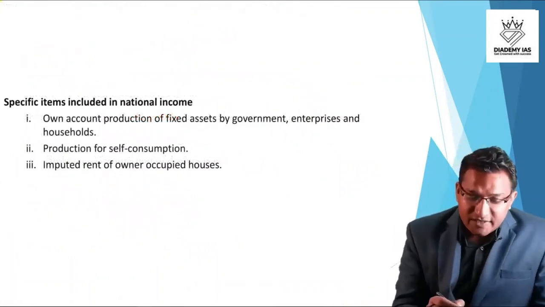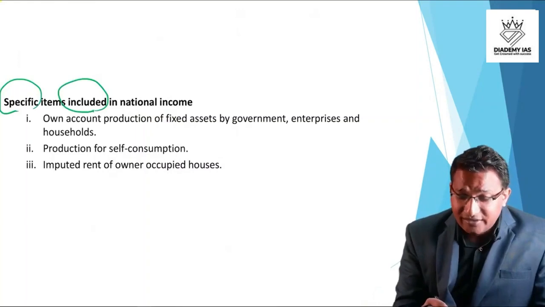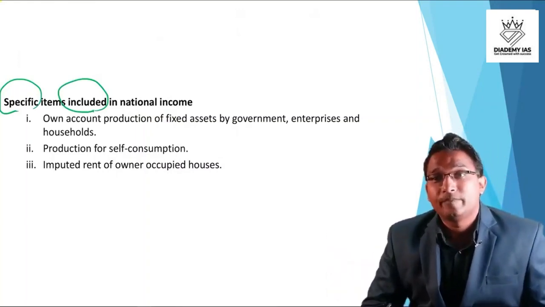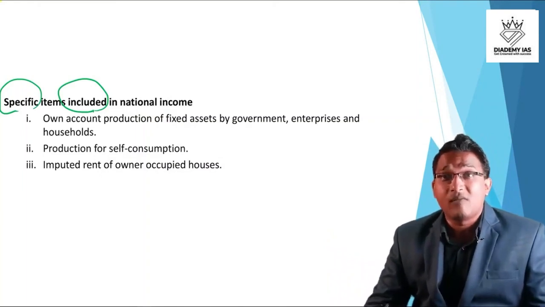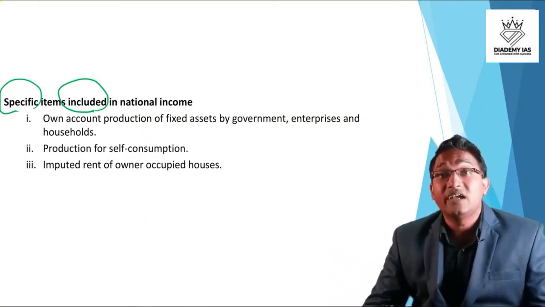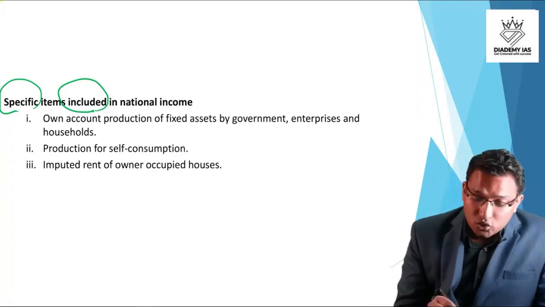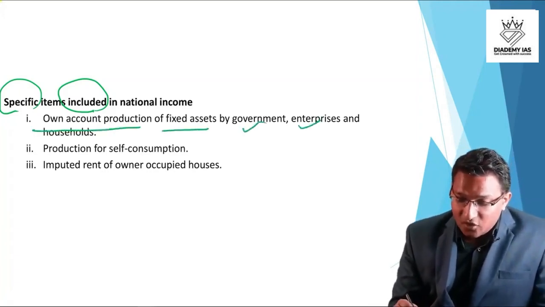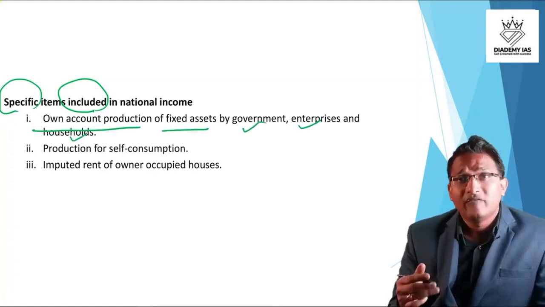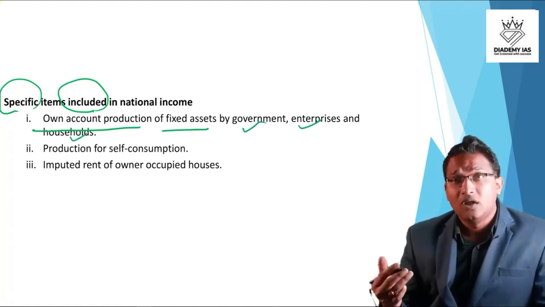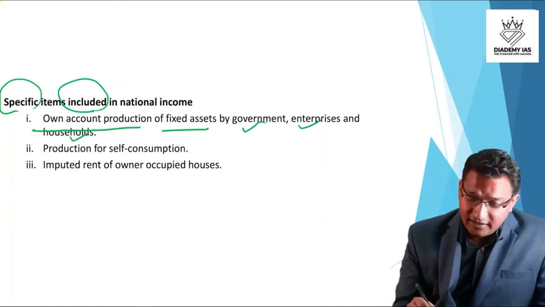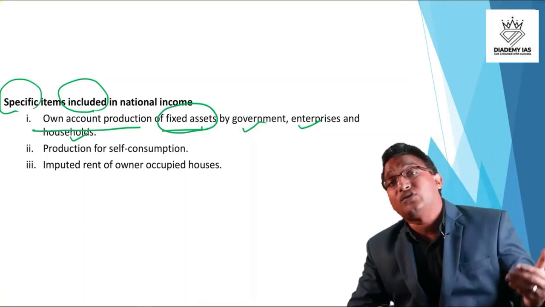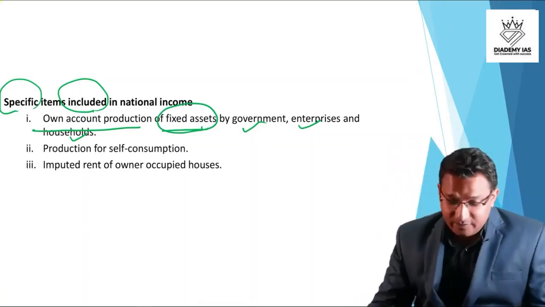Now there are some specific items which are included in the national income. You should be aware and attentive about these. First, own account production of fixed assets by the government, enterprises or households. When they are producing for self, but they are producing fixed assets, the assets which can be used for further production, then that is part of the GDP.